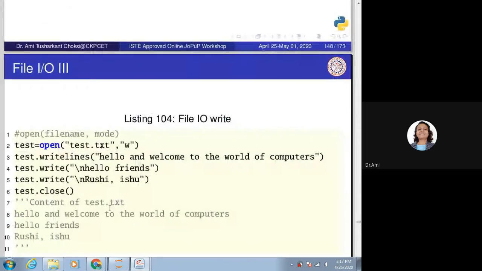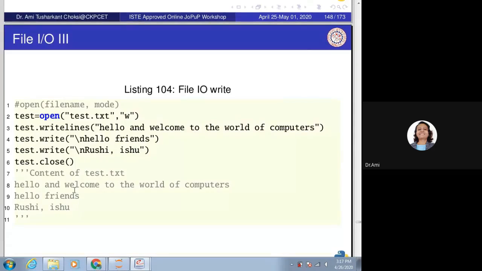So now here is one simple example of file write. So what we do? test is equal to open test.txt and W, that is, in write mode we want to open the file. Now what we are doing is test.write, and we are giving it as hello and welcome to the world of computers. test.write hello friends. test.write, and another line. test.close.